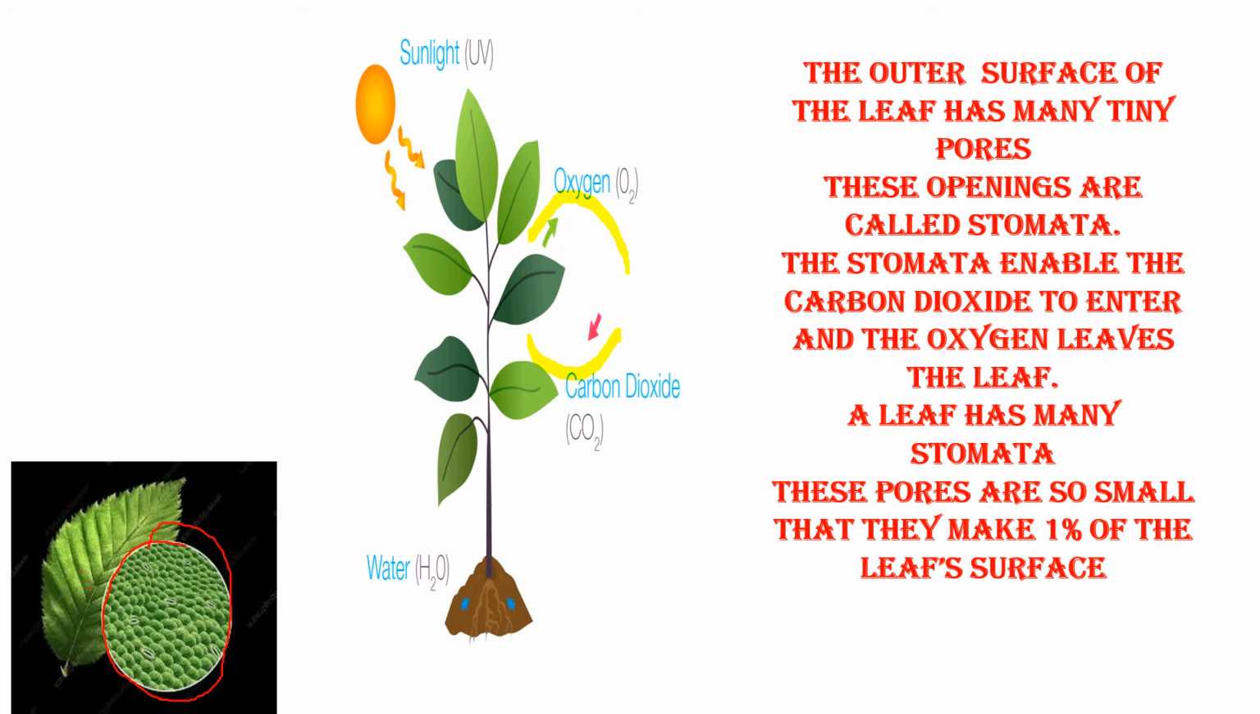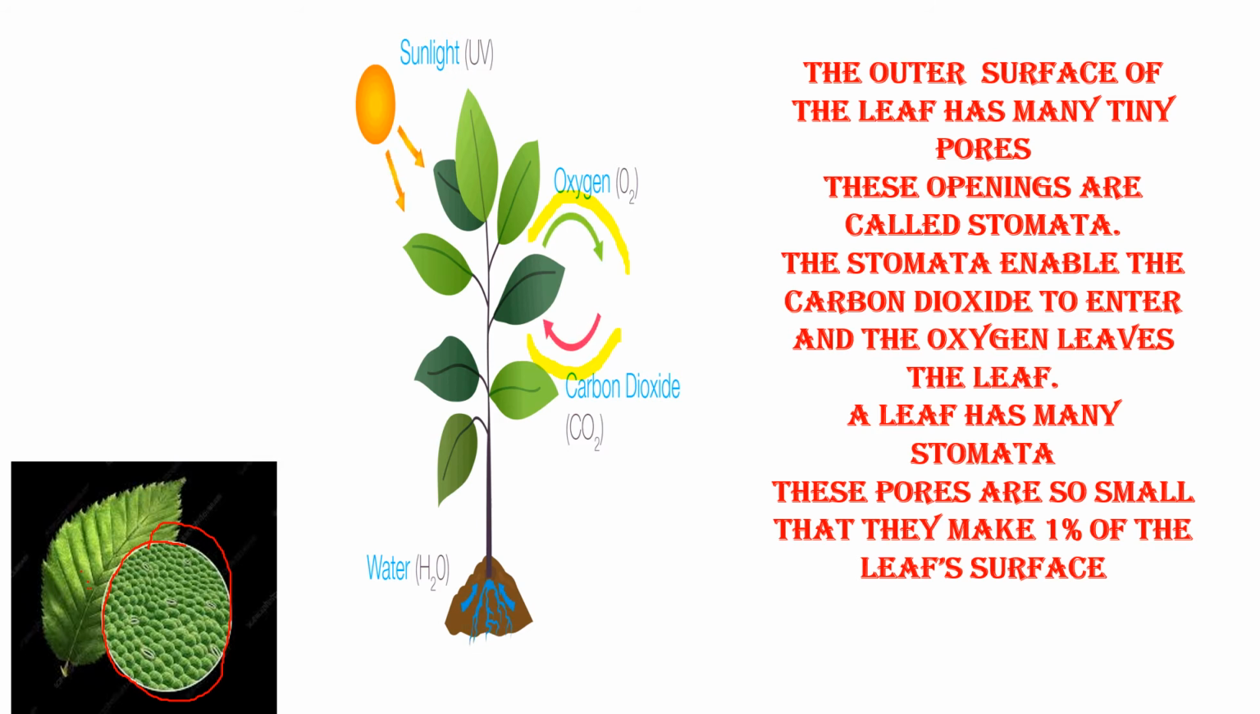These pores are very small. You can't see them with the naked eye. They are so small. So stomata are the small tiny pores which enable carbon dioxide to enter the leaves and make the oxygen leave the leaves.